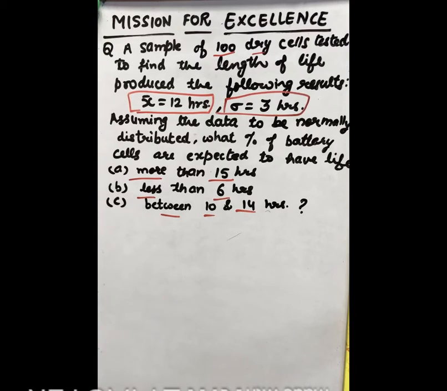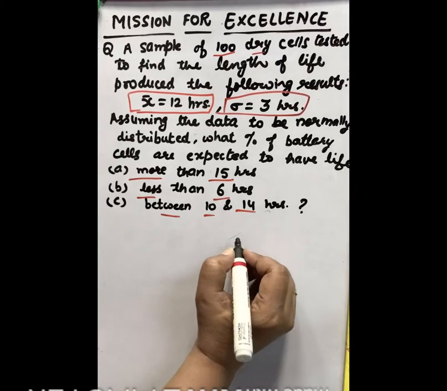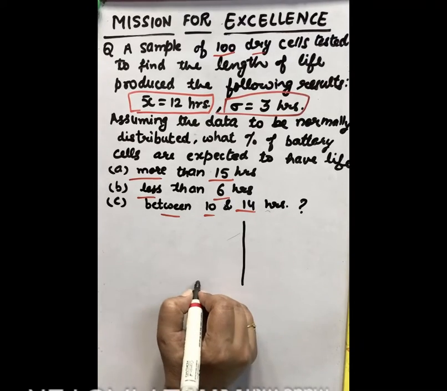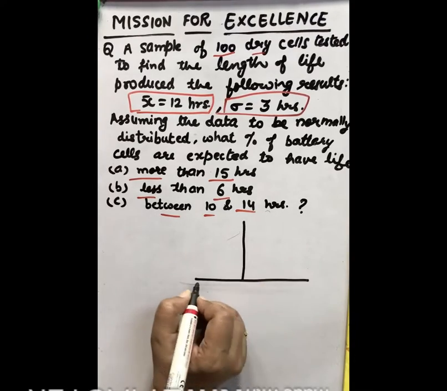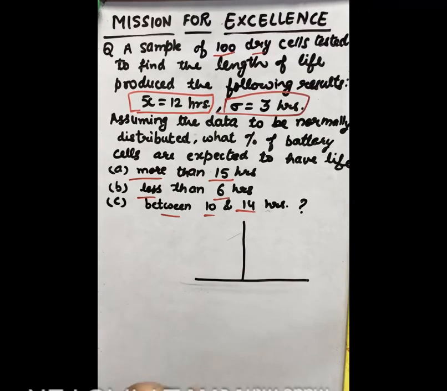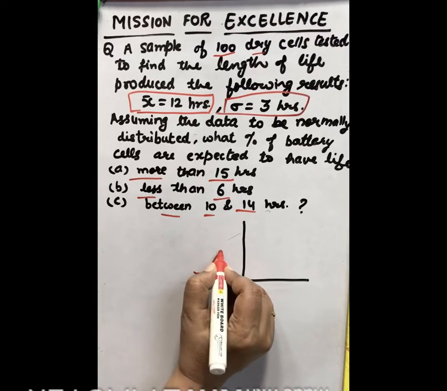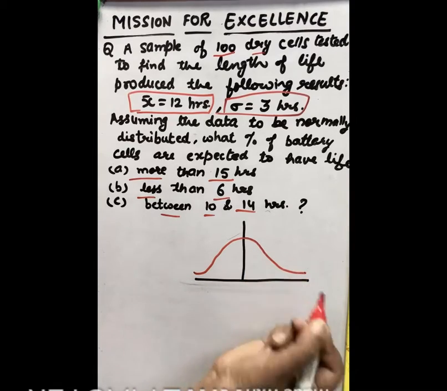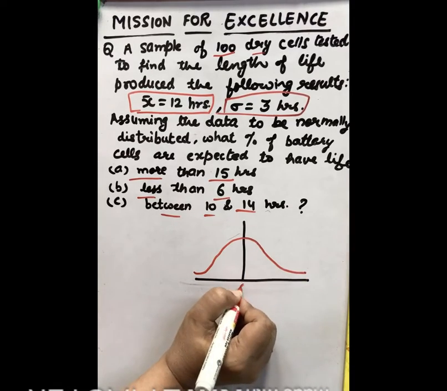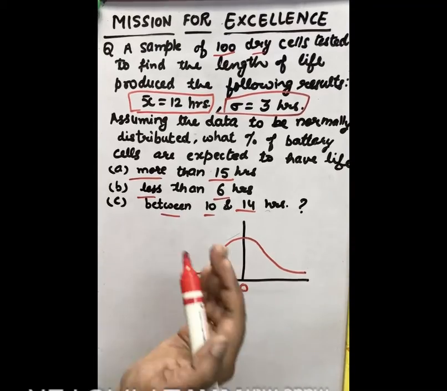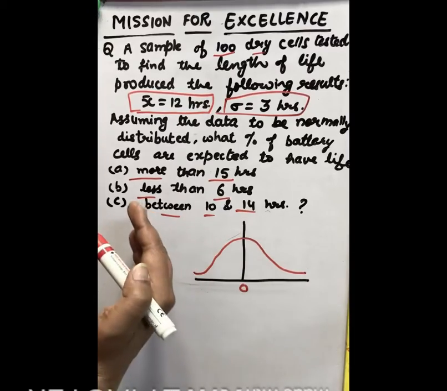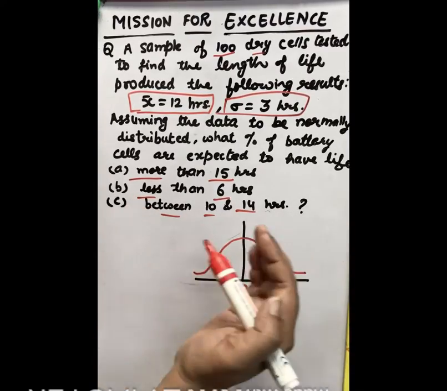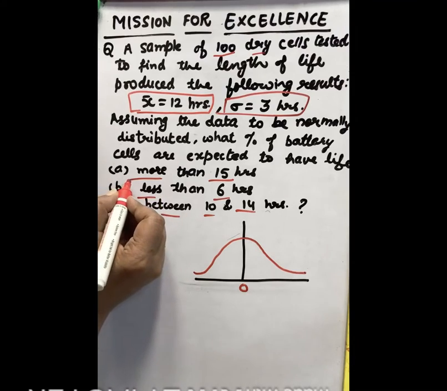So first let us draw the normal distribution curve. In every question you have to draw the normal distribution curve. This curve is symmetrical, bell shaped. So draw any symmetrical curve which is bell shaped. This is the normal curve, right, here 0. Now if it is more we take area on the right side, and if it is less we take area on the left side. So now let us do the first part, more than 15 hours.